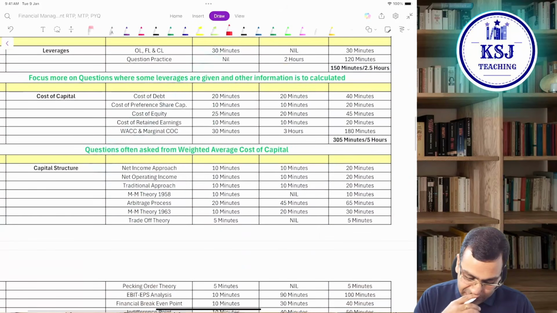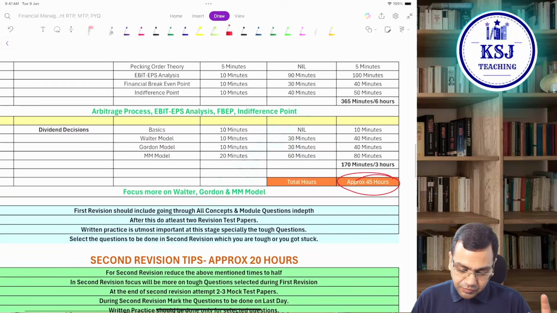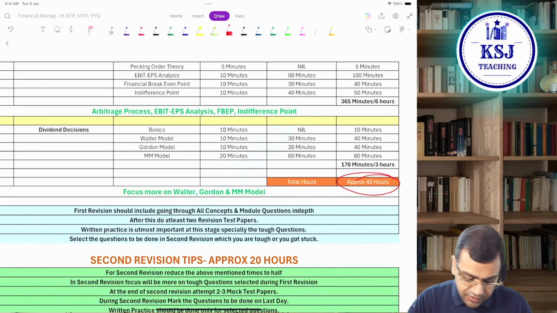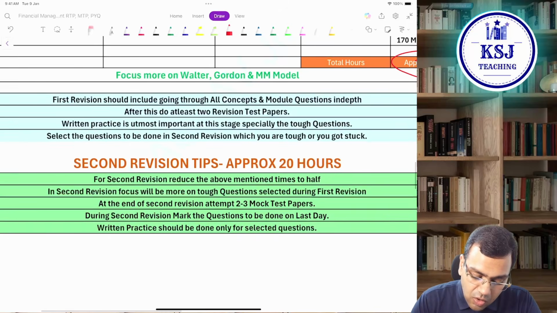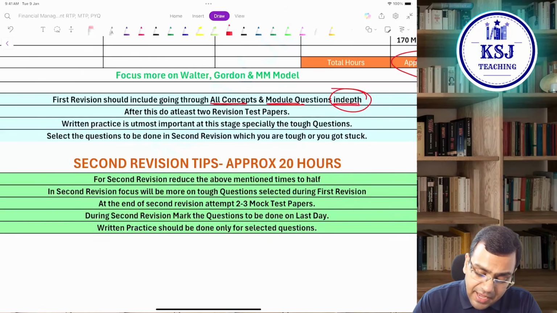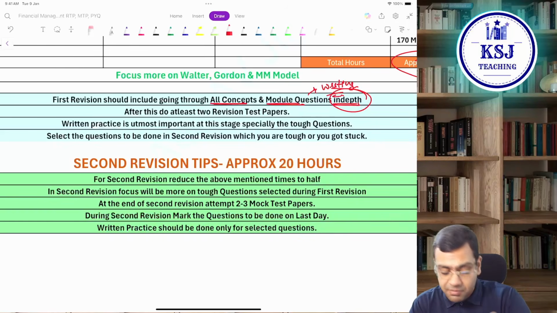So, right, this is everything about the first revision. Then I have given you what? The first revision should include going through all the concepts and module questions in depth, right? And the selected questions, you will be writing them down. You will do the written practice, which is very, very important.